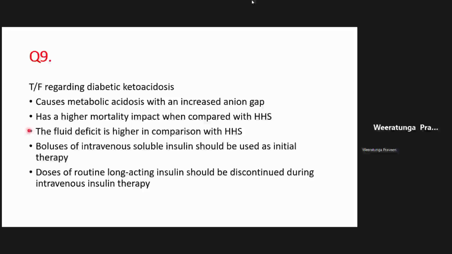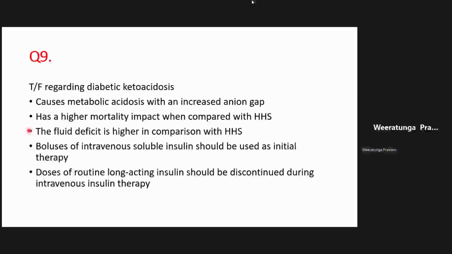Another thing to write down here is that they have a higher incidence of vascular thrombotic events. During HHS, they have a higher risk of vascular thrombotic events. Partly the reason is because they are so dehydrated, right? The blood is very viscous, very dense, the hematocrit is high. So they can thrombose and clot off very quickly.